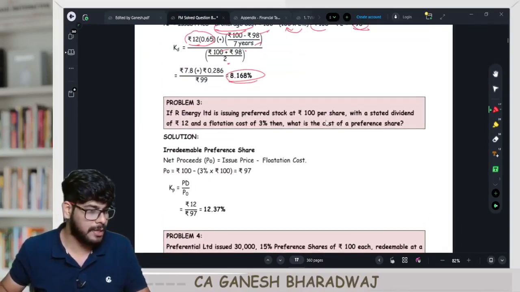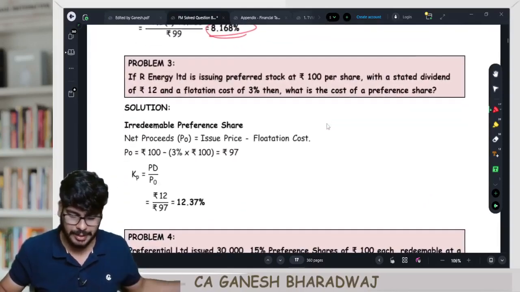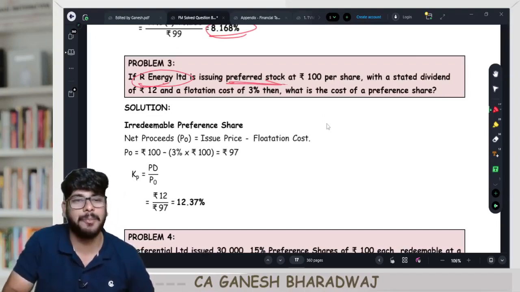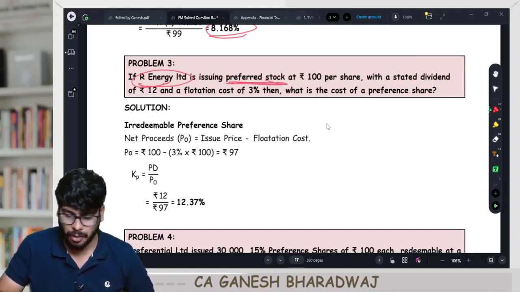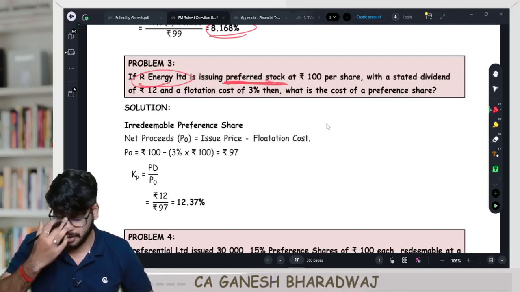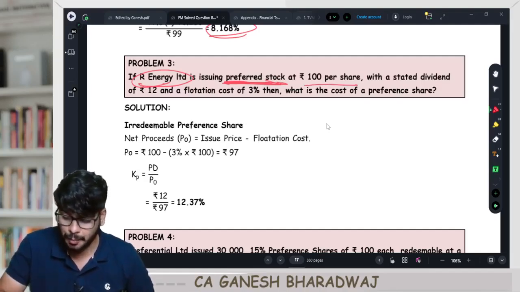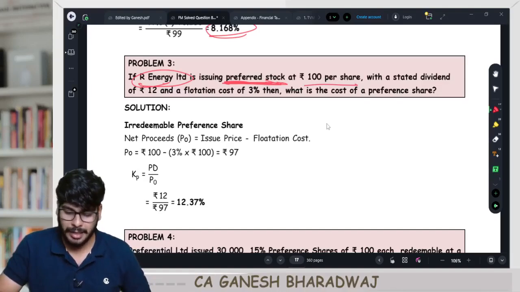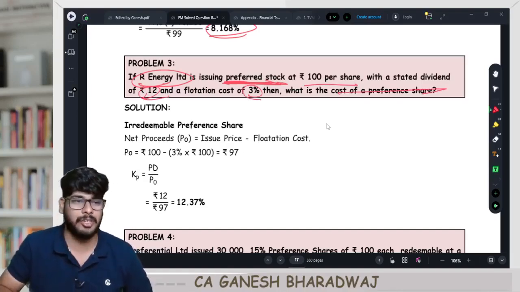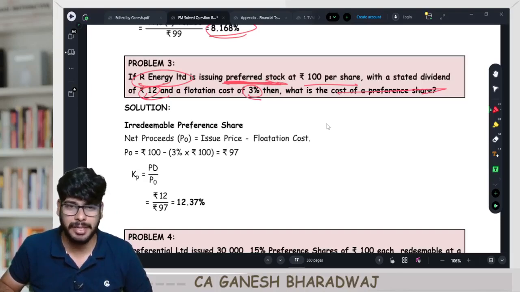So it's going to be question number 3. R Energy Limited is using preferred stock. Preferred stock means preference shares. This is all American English, they use preferred stock and all that. At 100 rupees per share, with a stated dividend of rupees 12 and a flotation cost of 3%, what is going to be the cost of preference? Now, first, what is the life of preference shares here? Come on, guys. Don't jump into the calculation. First, read the question. What is the life of the preference?